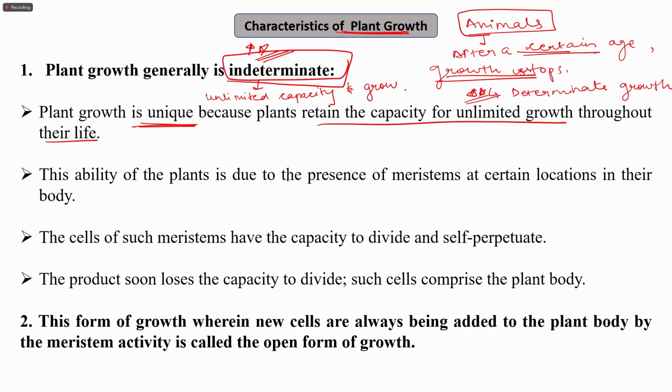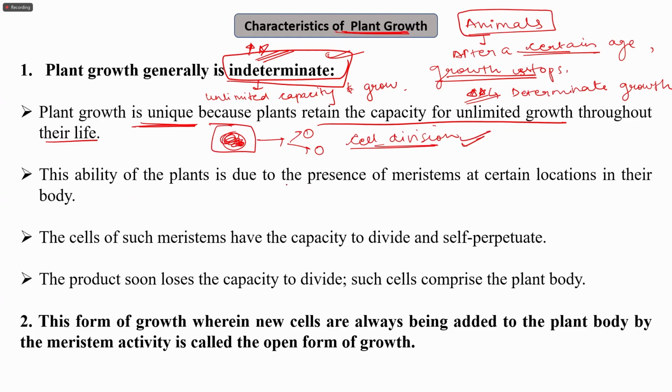The ability of the plant is due to how growth happens. Usually growth happens when a cell divides into two, right? So cell division is one of the very important features of growth. So why can they have indeterminate growth? Because they have certain cells that have the capacity to divide.